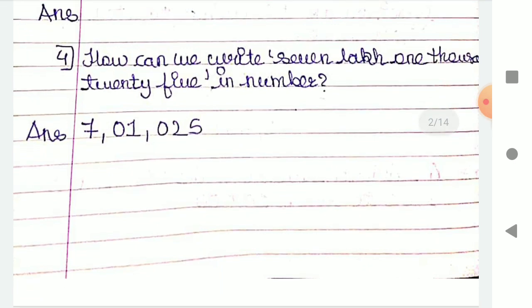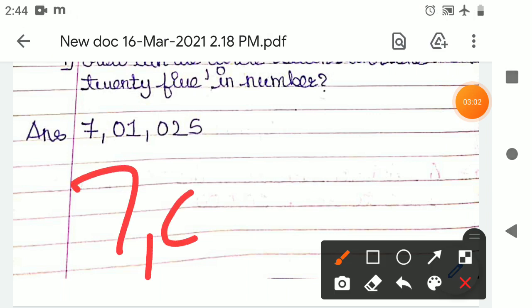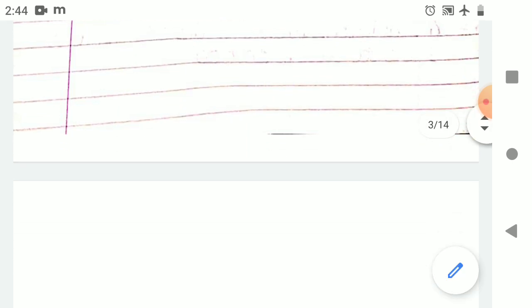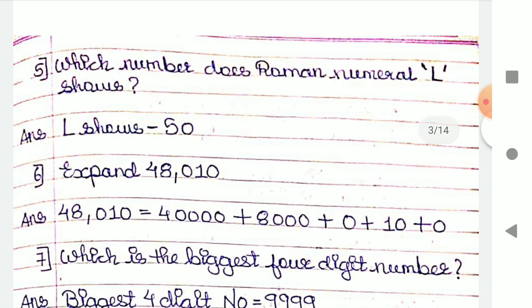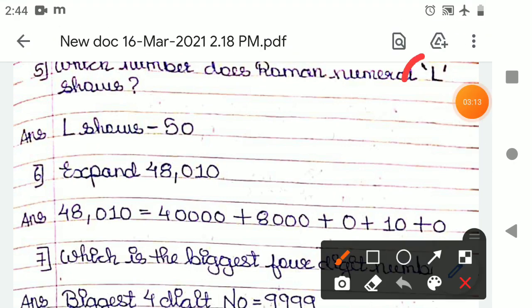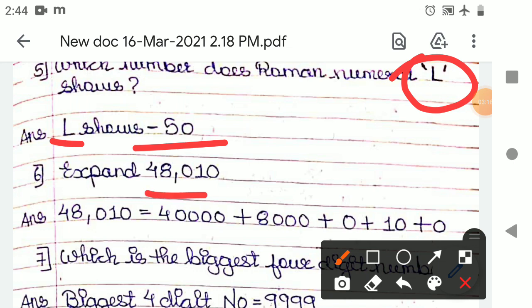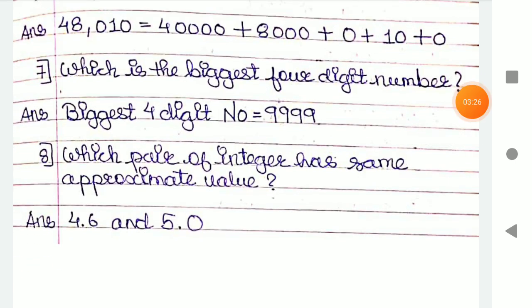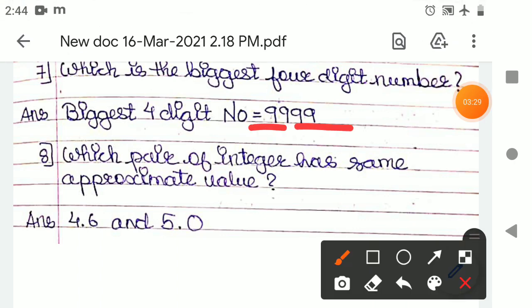How can we write 7 lakh 1025 in number? So 7 lakh 1025 is written here. Okay, 7 lakh 1000, okay, 25 is written this way. Okay, let's go further. Roman numeral L shows 50. Okay, so we have to expand 48,010, which means 40,000 plus 8,000 plus 0 plus 10 plus 0. Now which is the biggest 4 digit number? Biggest 4 digit number is 4 times 9, 9999.